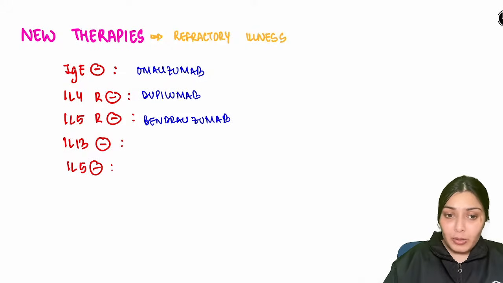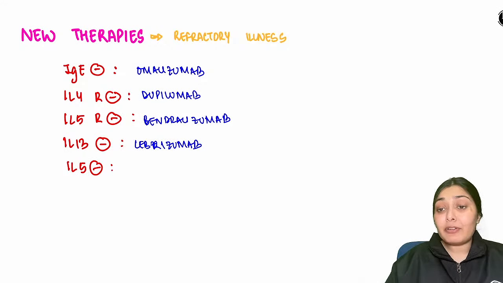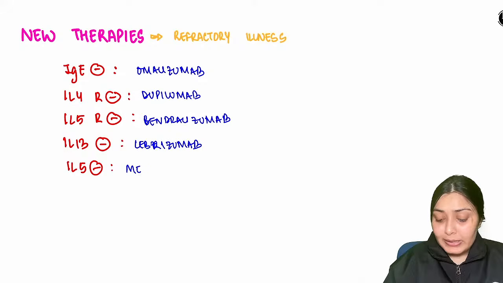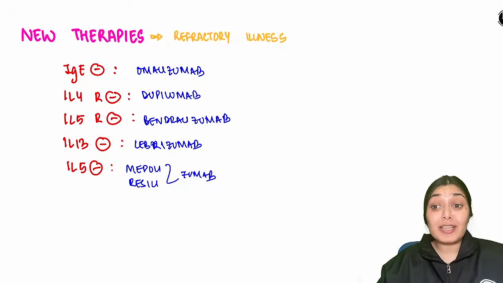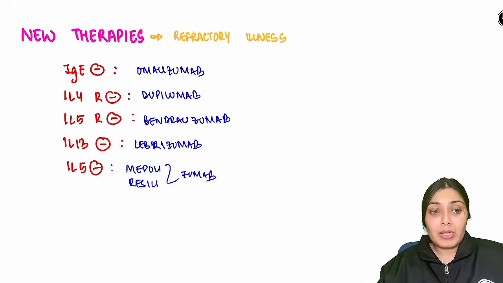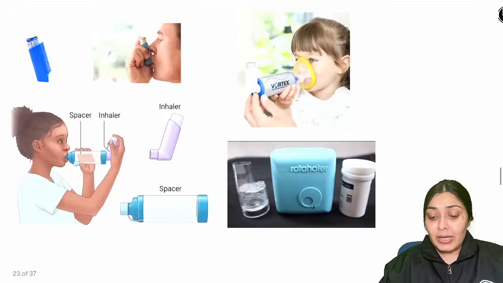Interleukin 13 inhibitor is lebrikizumab. And then we have interleukin 5 inhibitors, mepolizumab and reslizumab. Right, so these are the pharma drugs. They can ask you in the recent update section. So with that, we complete our section of asthma.